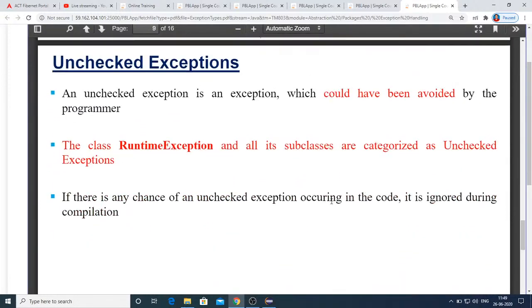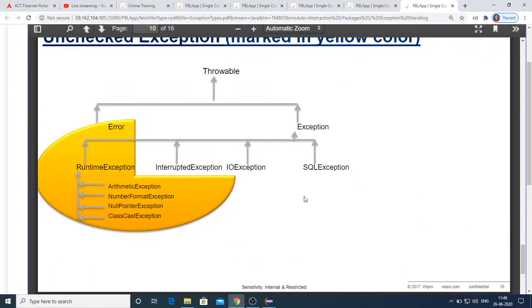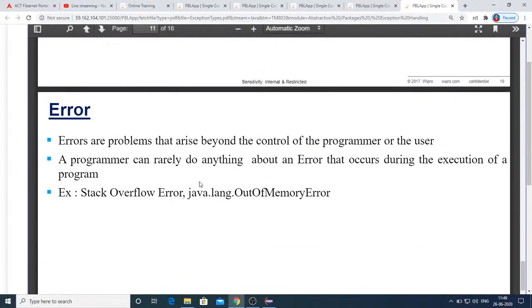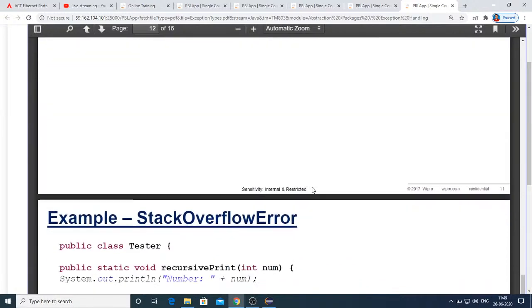And unchecked exceptions are those that are not checked during compile time. Again, here you can see in yellow color, all the subclasses of RuntimeException are by default unchecked exceptions. And as I said, Error is not in the control of the programmer.